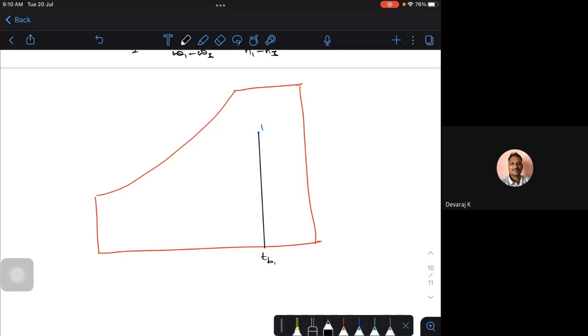I have one more point, which is somewhere here. So this is point 2. That is the stream at some other dry bulb temperature, TB2. Because this is my dry bulb temperature, if I draw the corresponding lines, this will be my omega 1, and this will be my omega 2. Now, how to get the corresponding enthalpies?